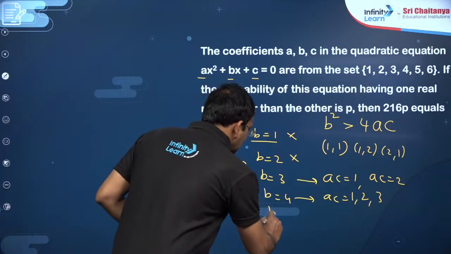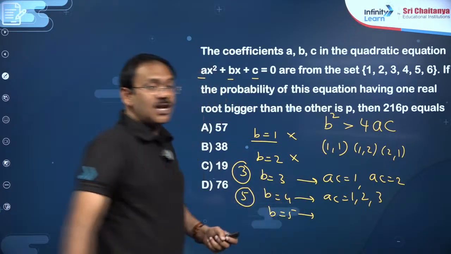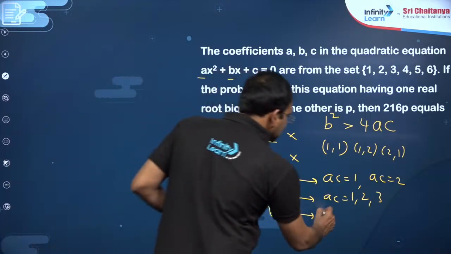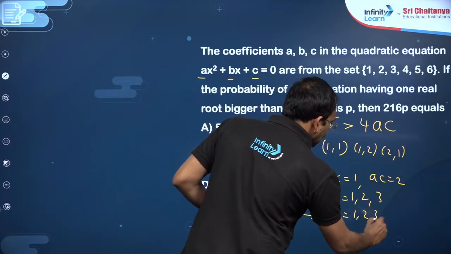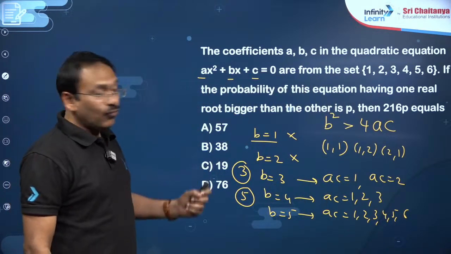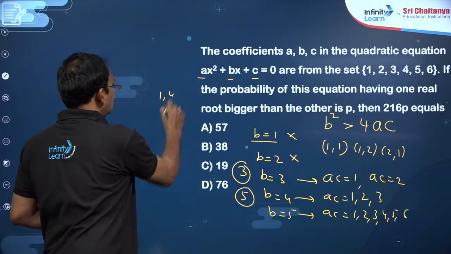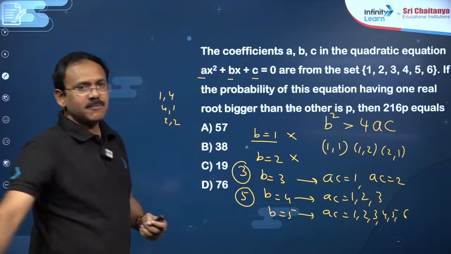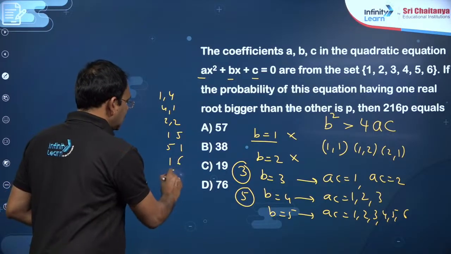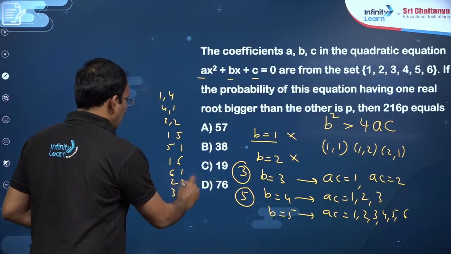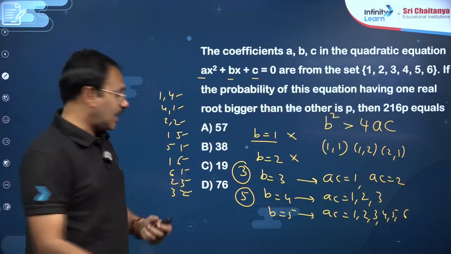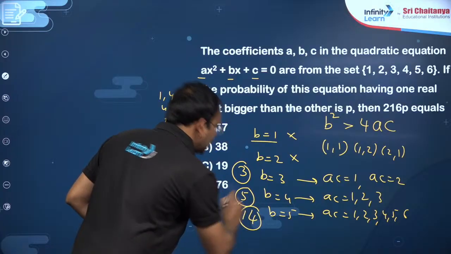Then if b is equal to 5, this is 25. So ac can be up to 6. That means ac can be 1, 2, 3, 4, 5, 6. Already up to 1, 2, 3 there are 5. 4 means 1 4, 4 1, 2 2, 3 possibilities. 5 means 1 5, 5 1. 6 means 1 6, 6 1, 2 3, 3 2. You see 1, 2, 3, 4, 5, 6, 7, 8, 9. Apart from this 5, you will get 9, means you will get 14 possibilities here, my dear friends.